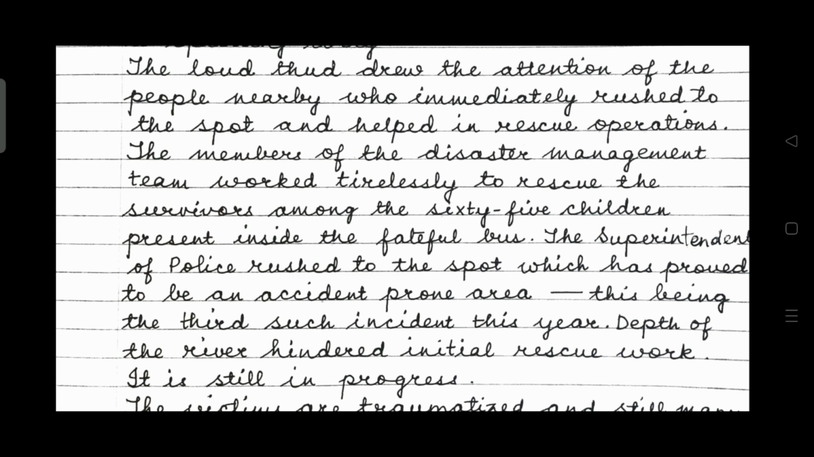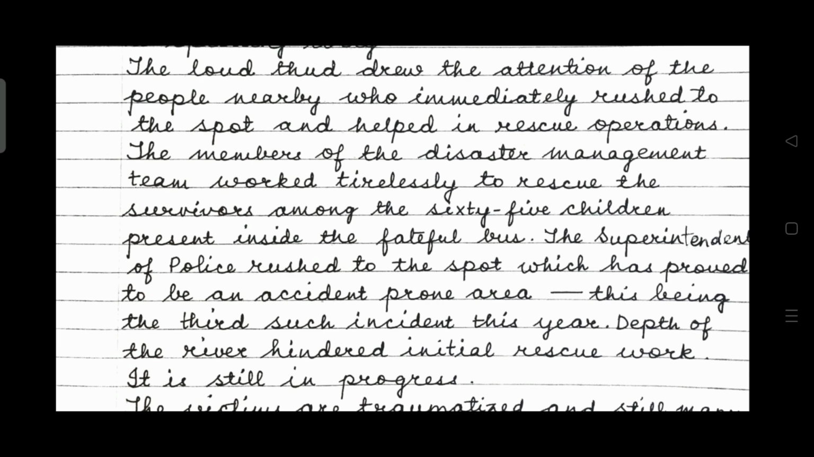The superintendent of police rushed to the spot. Choice of words, rushed. He rushed there, he went there as quickly as possible because of the seriousness of the situation. The superintendent of police rushed to the spot which has proved to be an accident-prone area, this being the third such incident this year. Prior to this, there were other accidents as well.